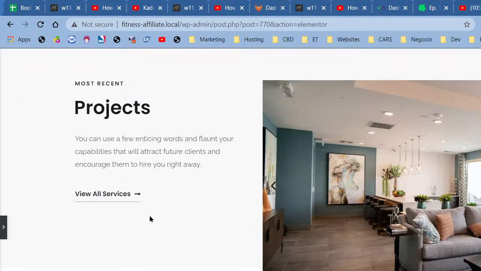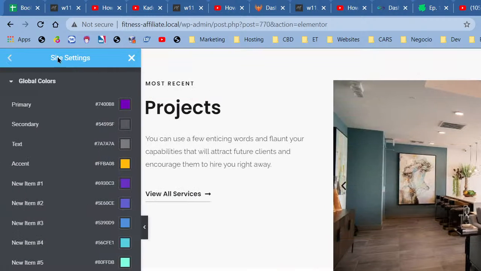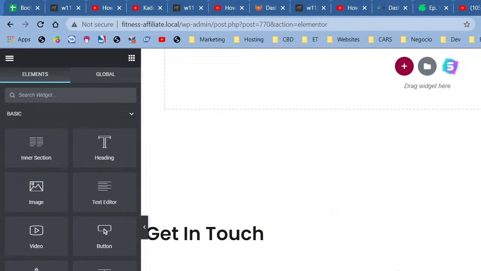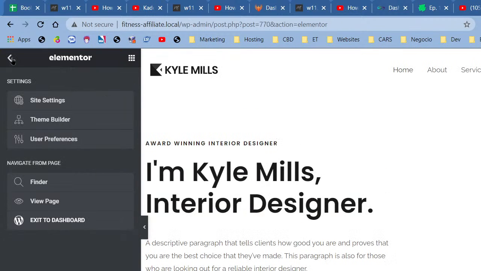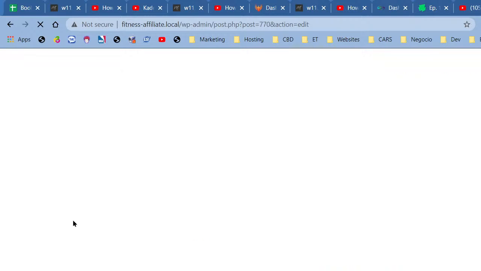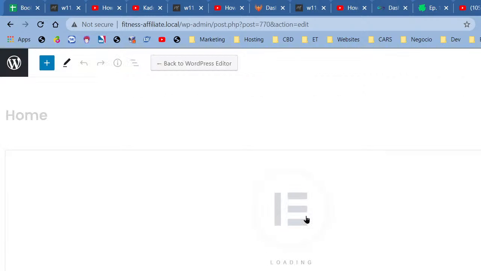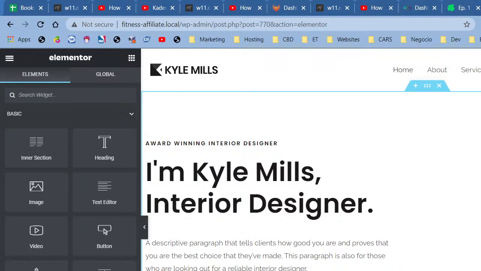So right now, I'm going to leave this. So I'm going to click the X. I'm going to go back to the actual editor. I'm going to click here. I'm going to exit the dashboard. Oh wait, I shouldn't have exited as yet. All right, let me show you something, guys. I'm just going to close that and edit with Elementor. All right. Just hold on a bit, guys. I never remembered to add something to this tutorial.